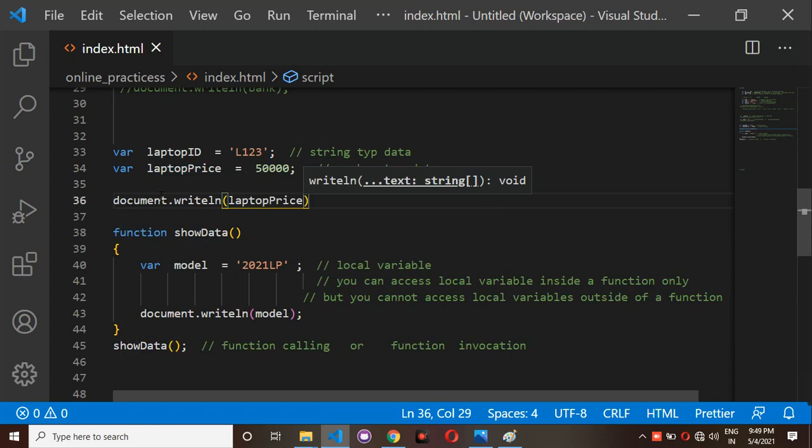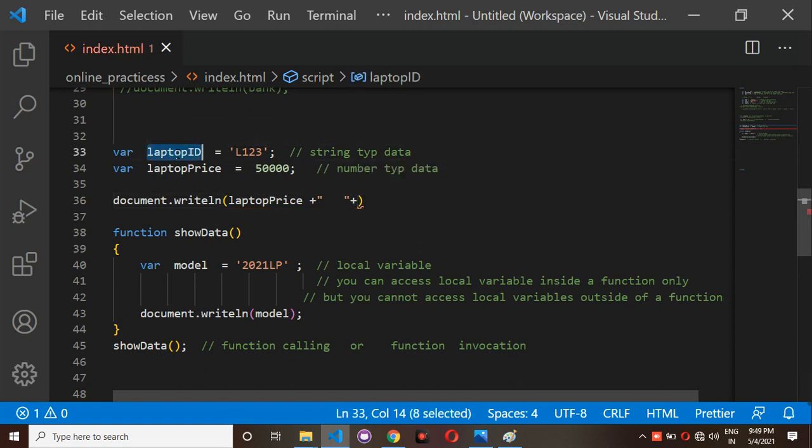For example, I want to access this laptop, and then print two values in the same place. If you want to print more than one variable in the same line, first you print the laptop ID, and after that you print the laptop name also.